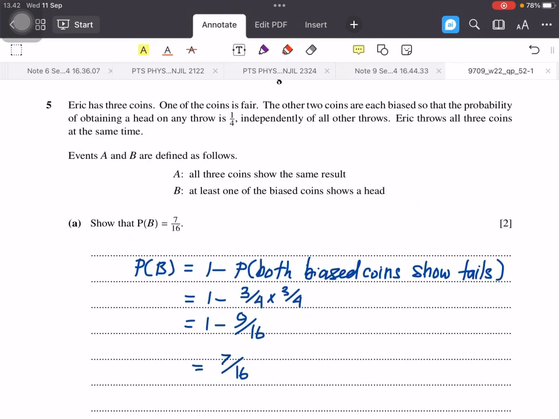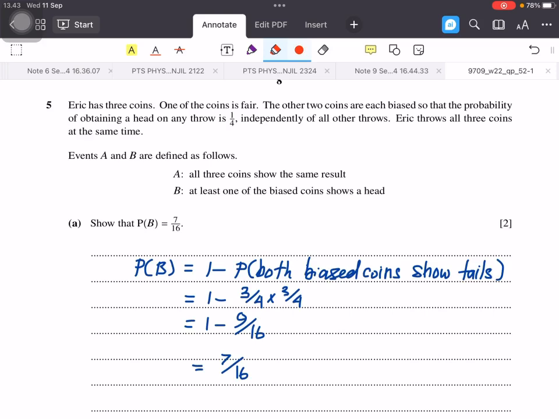Question 5. Eric has 3 coins. One of the coins is fair. The other 2 coins are each biased so that the probability of obtaining a head on any throw is 1/4 independently of all other throws. Eric throws all 3 coins at the same time.